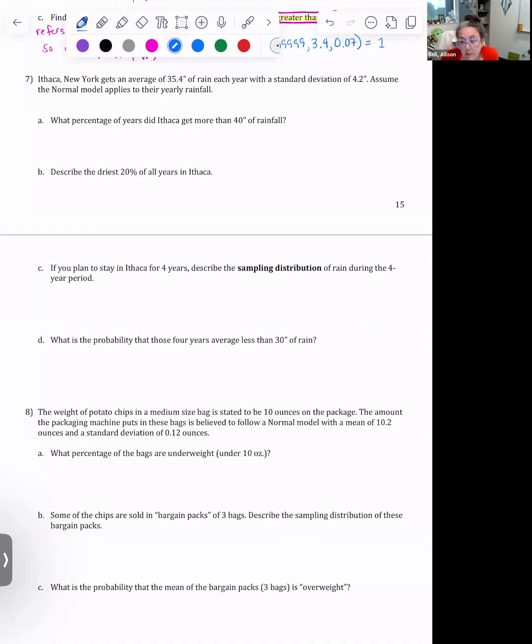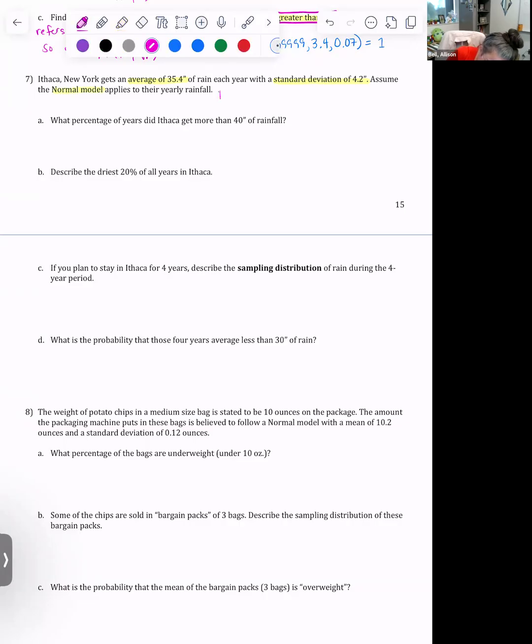Okay, we're on 15 and 16 of the Unit 2 packet. This problem actually goes on to the next page as well. So we want to complete number 7 together, and then I want you guys to try number 8 on your own and see how it goes. So let's read number 7. It says Ithaca, New York gets an average of 35.4 inches of rain each year with a standard deviation of 4.2. Assume the normal model applies.